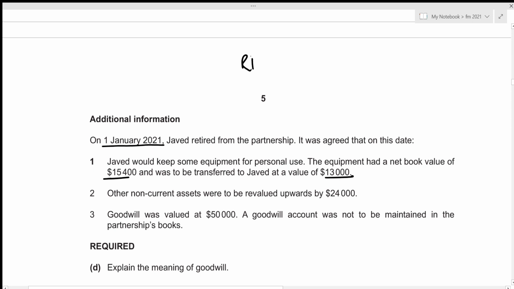So let's figure out the revalued downwards amount. That's just the difference between two values. Previously it was valued at 15,400 and now it's being valued at 13,000, which means that it is being revalued downwards by the difference, which is 2,400. And then we're told that other non-current assets were to be revalued upwards by 24,000.